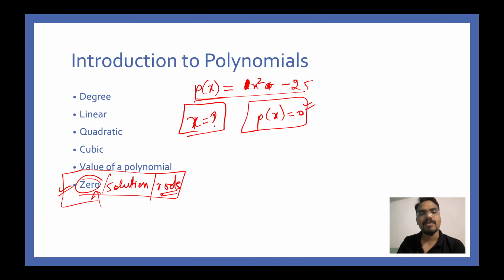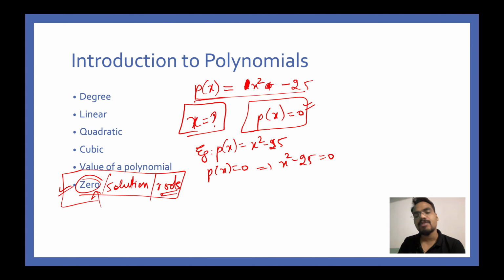P of x is equal to 0. So how do you find out x? Let's do this in this very beautiful example. Say for example you take p of x is equal to x square minus 25. For the solution, p of x has to be equal to 0. That means x square minus 25 is equal to 0.